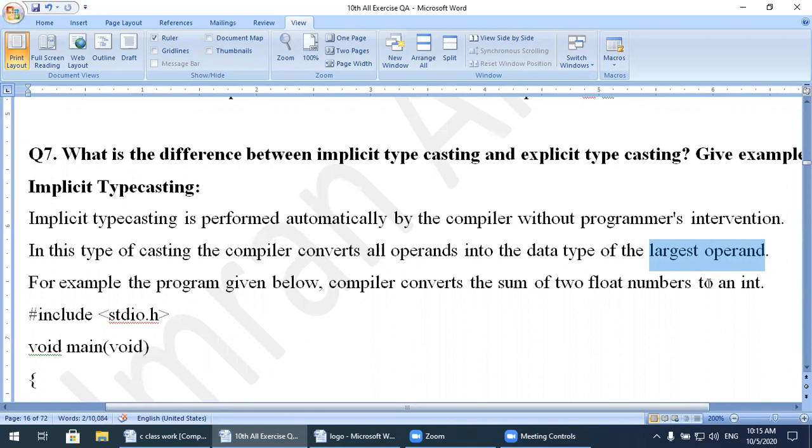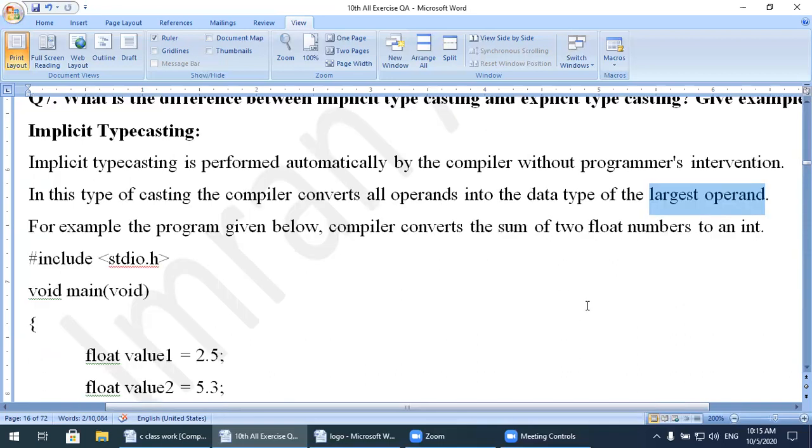Integer and float, let's say 2 plus 2.5. Result will be 4.5. So a combination of integer and float gives a float result. And float and float result will also be a float. For example, 2.5 plus 2.5: the answer will not be 5, the answer should be 5.0. So 5.0 is a float value. Over here in this example, the sum of two float numbers goes to an integer. I told you float and float result will be float, but in this program implicit typecasting will convert the result into an integer value.